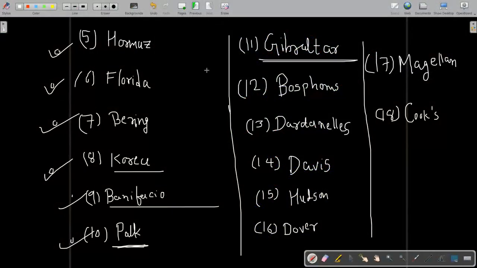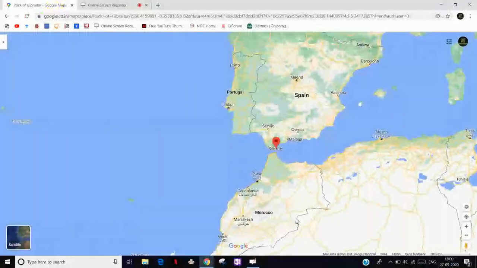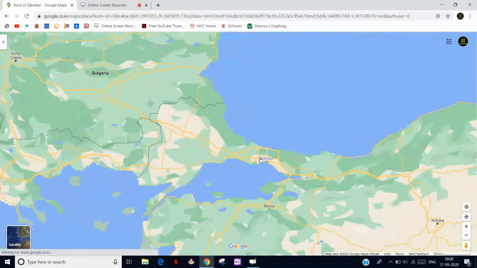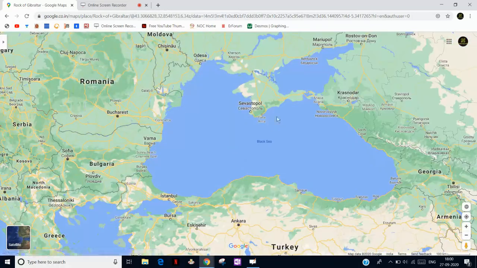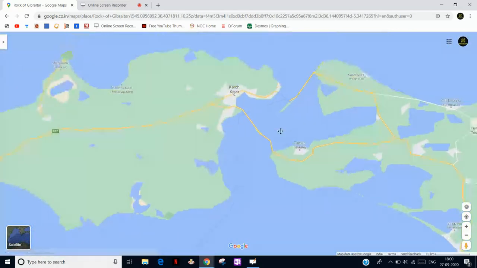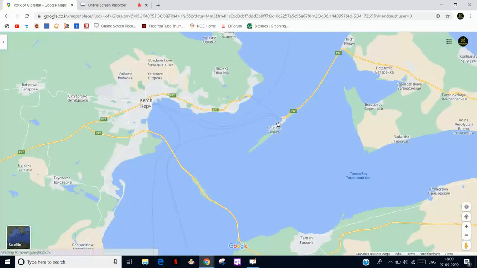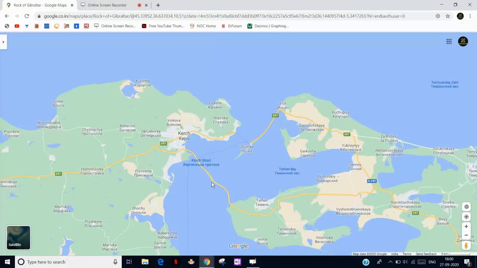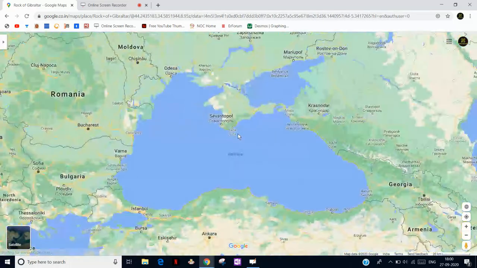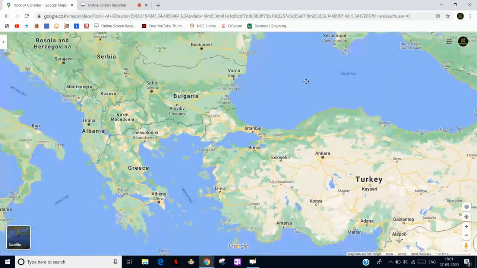Next is Bosphorus. This is one of the most important straits, the Bosphorus Strait. Why is this important?